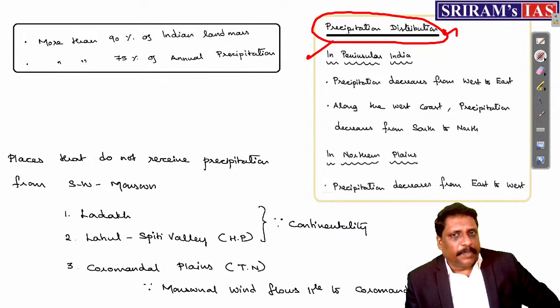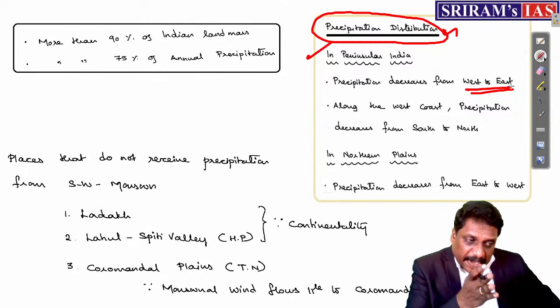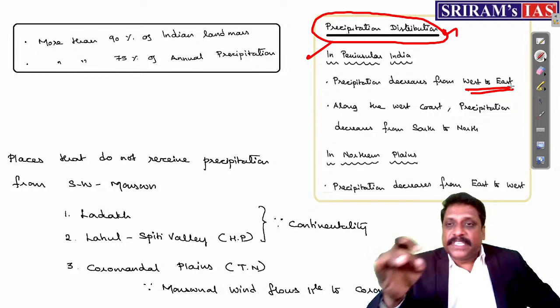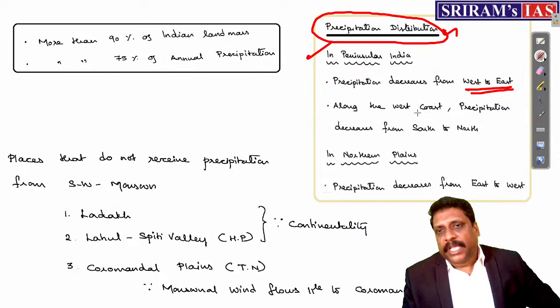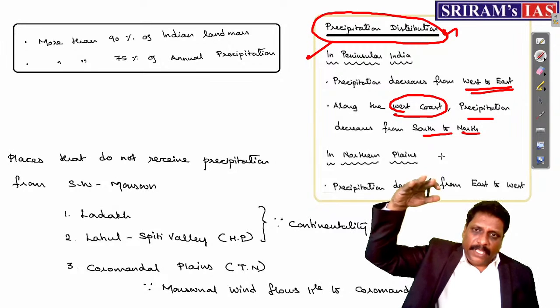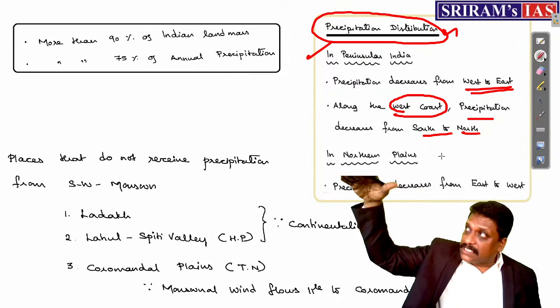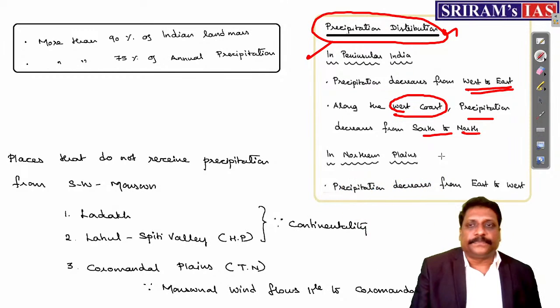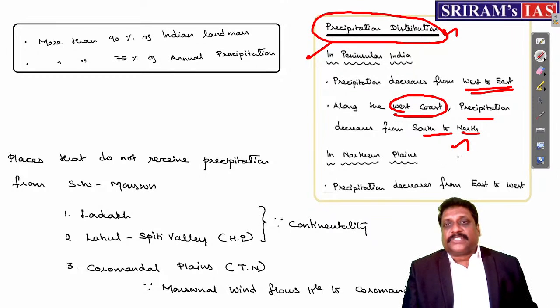Then when I talk about precipitation distribution, my dear friends, already I said in peninsular part of India, precipitation generally decreases from west to east because the major source of precipitation is the Arabian Sea branch. Whereas along the west coast, already we have seen the precipitation decreases from south to north. Why? It is all because of the height of Western Ghats. You remember, the height of Western Ghats decreases from south to north. That's the reason.